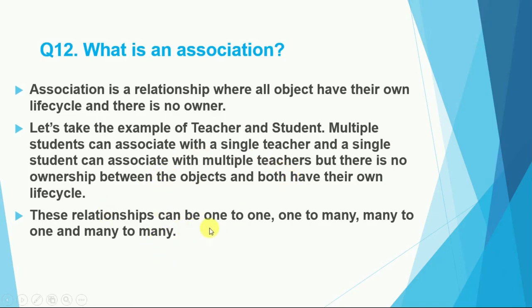So these relationships can be one to one, one to many, many to one, and many to many. So that's why these relationships are called association, okay.